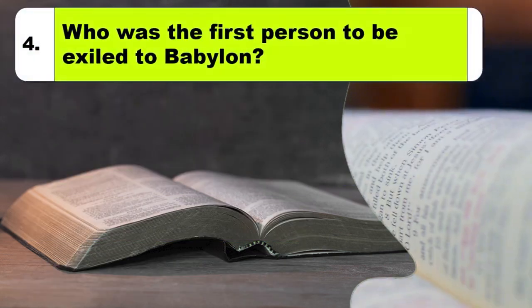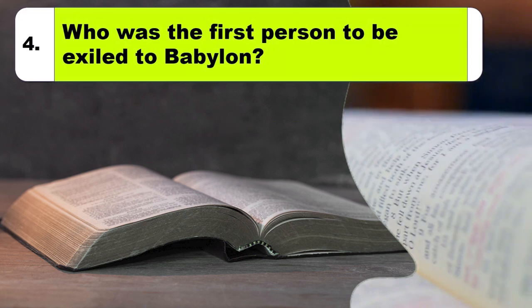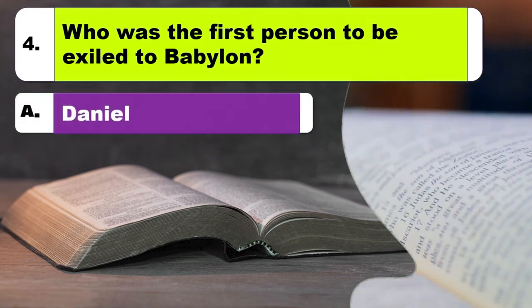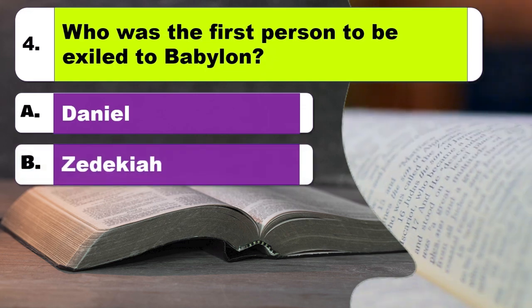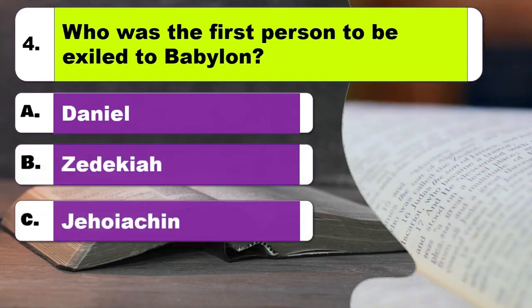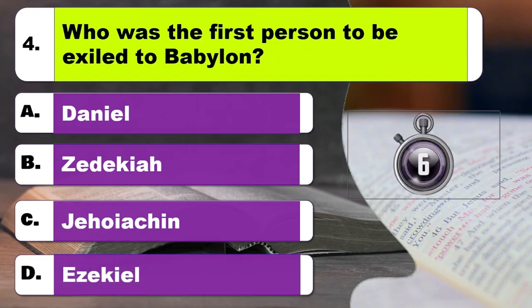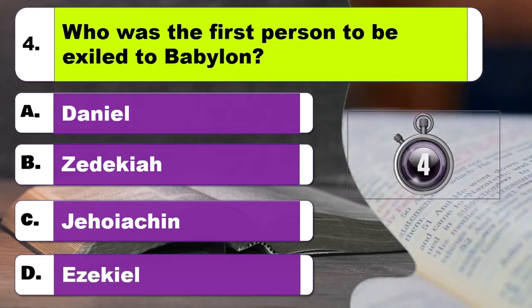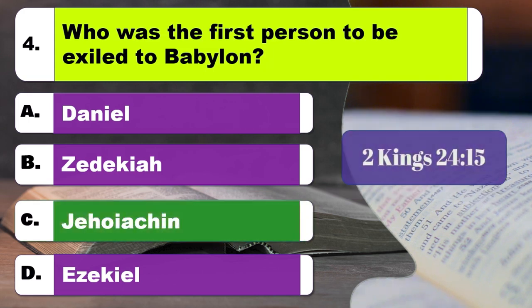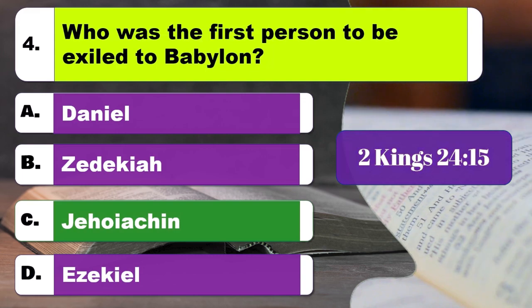Question 4. Who was the first person to be exiled to Babylon? Option A, Daniel. Option B, Zedekiah. Option C, Jehoiachin. Option D, Ezekiel. The right answer is option C, Jehoiachin.